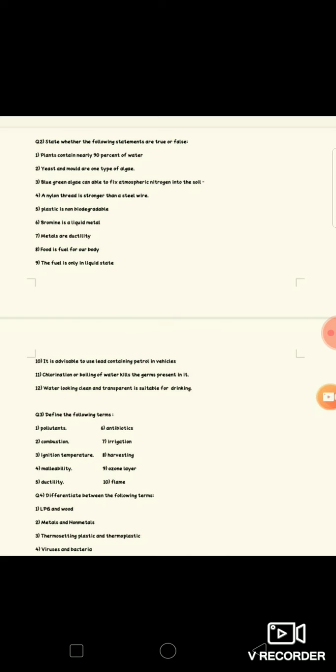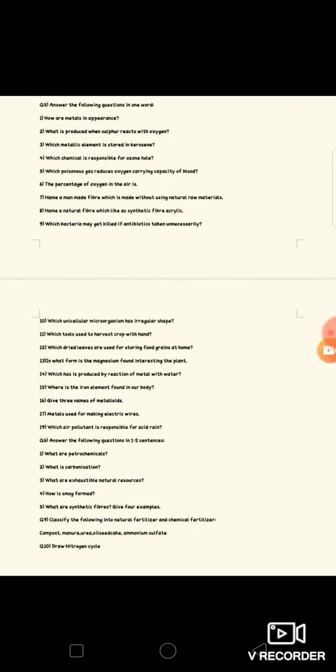False. Then students, question number 3 and question number 4, that is define the following terms and differentiate between the following terms. You are going to do it on your own from the textbook. In question number 4, that is differentiate, for each question you can write at least 2 points.